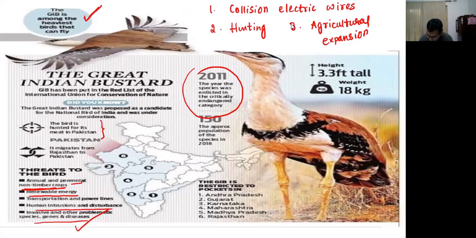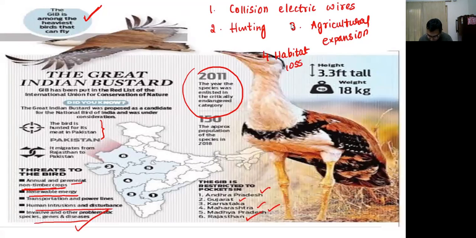See where they are found: restricted to pockets in Madhya Pradesh, Maharashtra, Gujarat, Andhra Pradesh, Rajasthan. So these are the areas where it has been seen. Then habitat loss and hunting. Fourth, habitat loss is also one of the things.